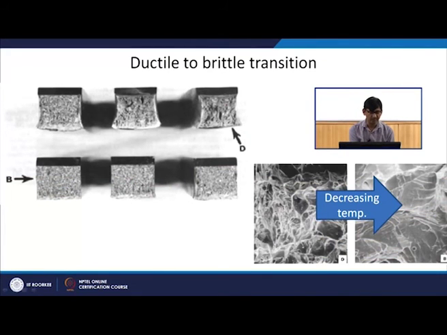The sample is tested at different temperatures. At high temperature it behaves like a ductile material, and at low temperature it behaves like a brittle material, and the fracture morphology also changes as a function of decreasing temperature. Here you can see that it has a ductile fibrous kind of appearance, whereas in this case you have faceted and river markings. So, for the same material the fracture morphology has changed from ductile to brittle.